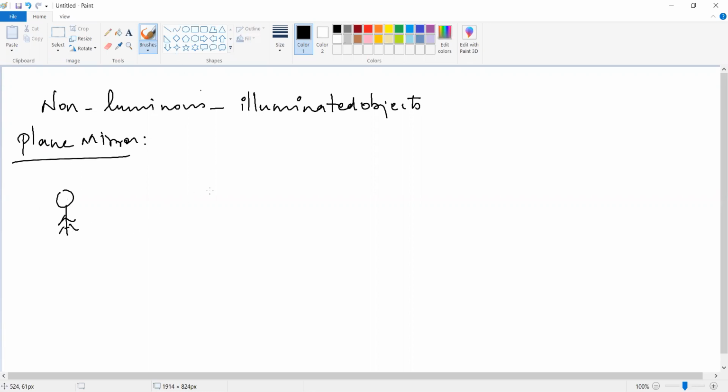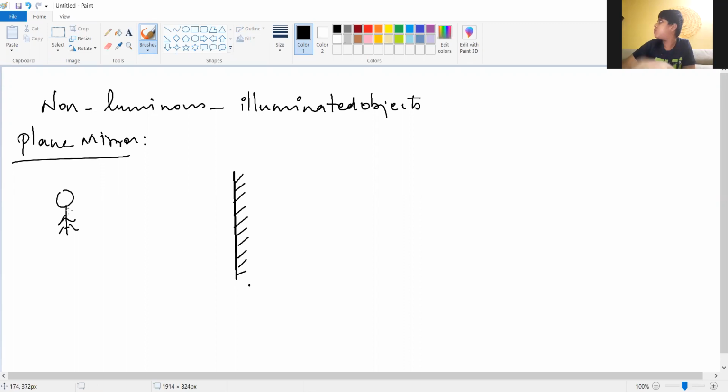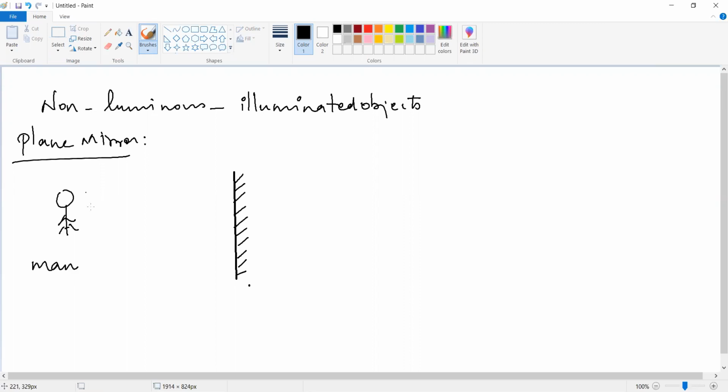And here I am giving one plane mirror. The back side of the mirror is a non-reflecting surface. Only the front surface is the reflecting surface. Here the man is one object. This is the distance between the man and the mirror.